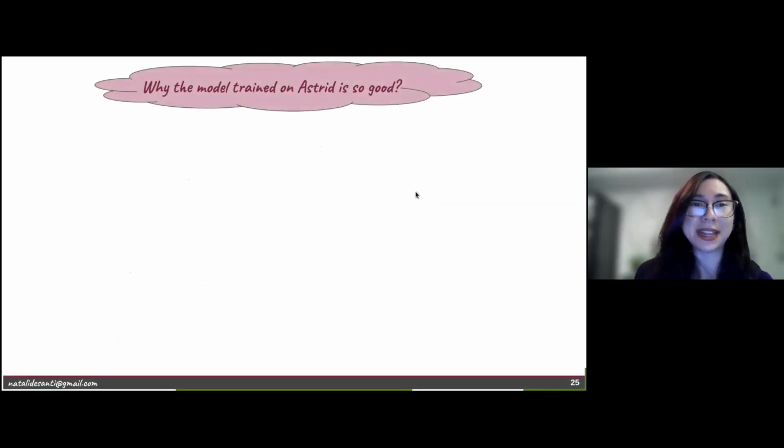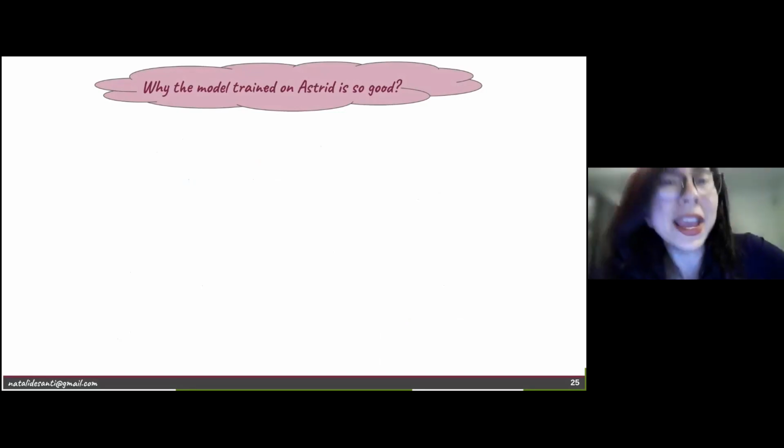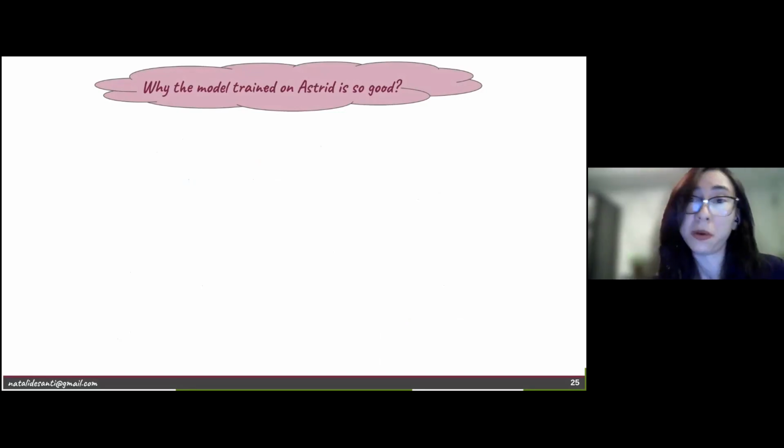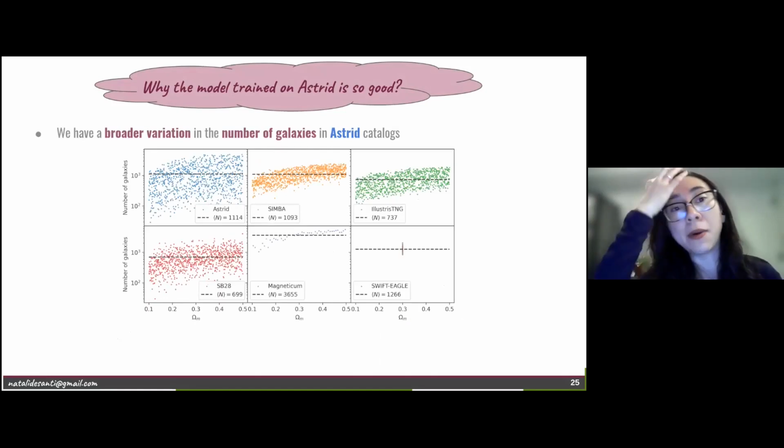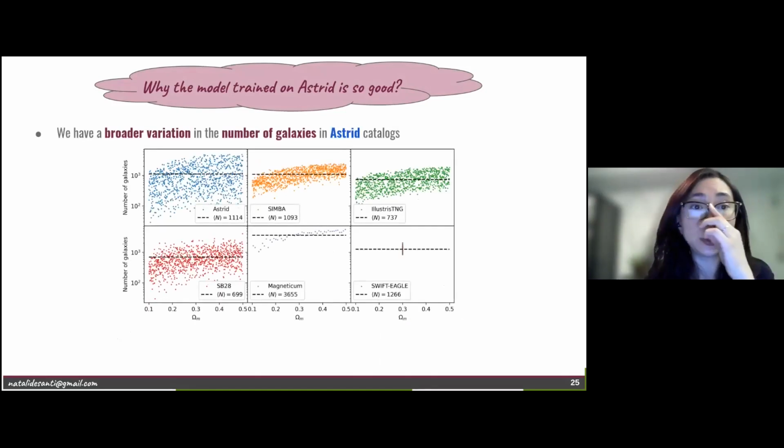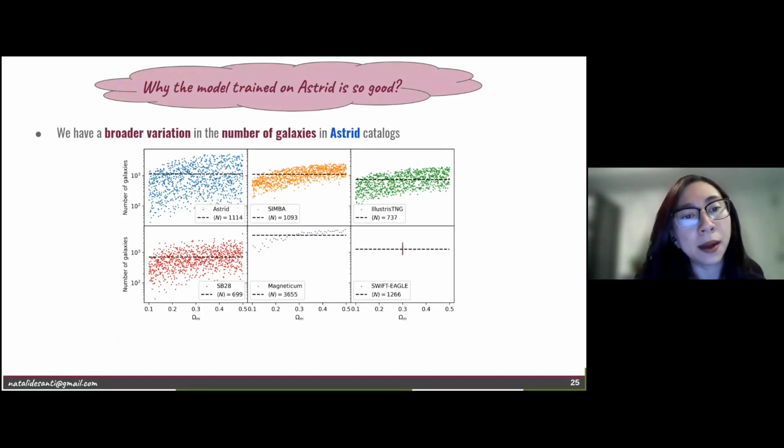And the question that arises is why the model trained on Astrid is so good. We have two different ways to try to explain this. The first one is related to the number of galaxies that we have in these L8 sets, for Astrid, SIMBA, Illustris, and all the others.